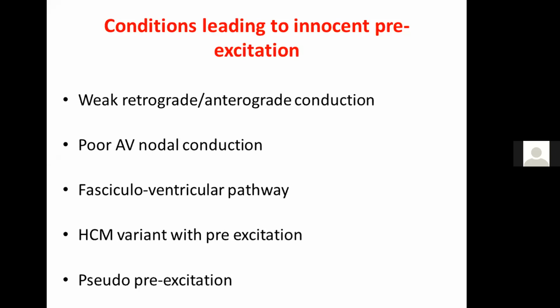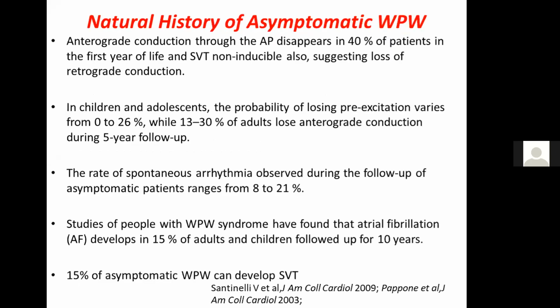to so-called macroreentrant tachycardia. So the natural history of asymptomatic WPW substrate: antegrade conduction through the accessory pathway disappears in 40% of the patients in the first year of life. And so for the SVT, that means SVT also becomes non-inducible, suggesting the loss of retrograde conduction also. In children and adolescents, the probability of losing pre-excitation varies from 0 to 26%, while 30% of the adults lose antegrade conduction during 5 years of follow-up.